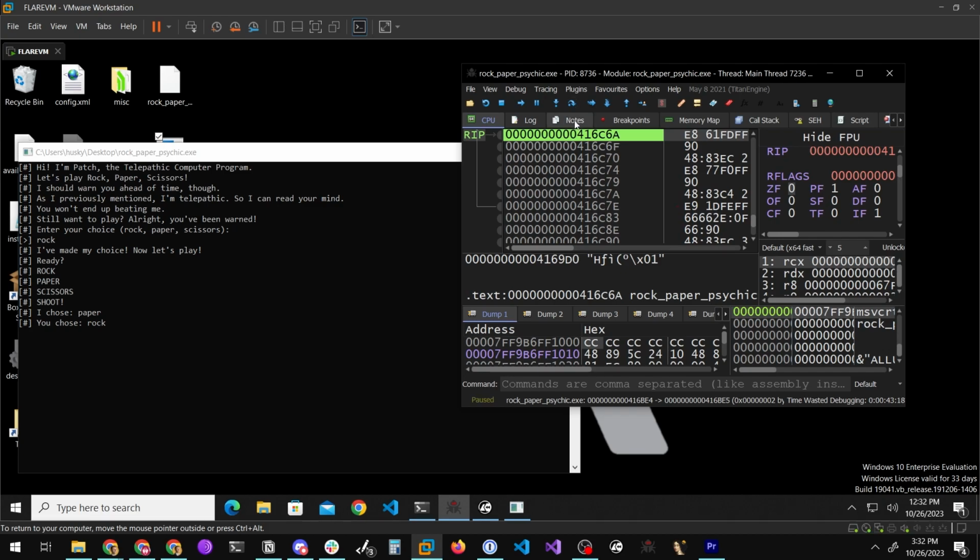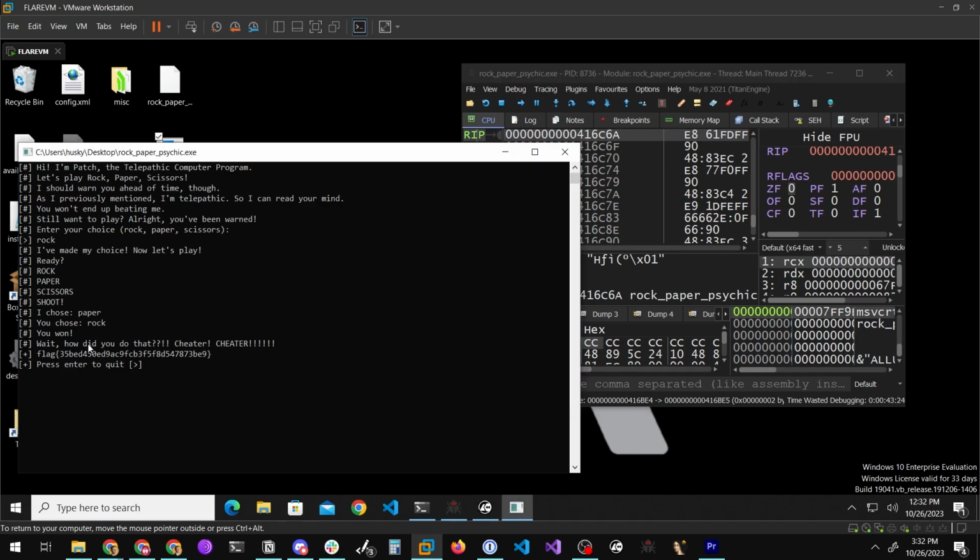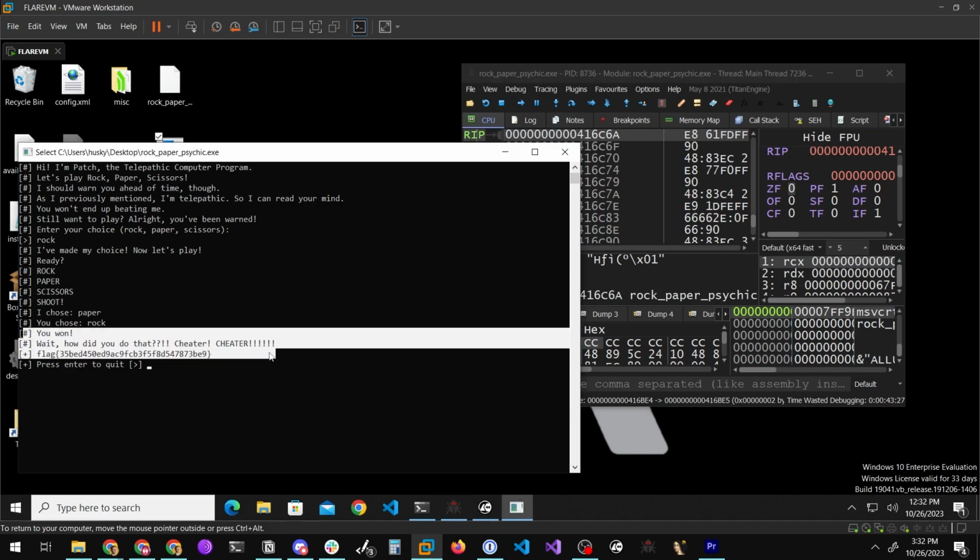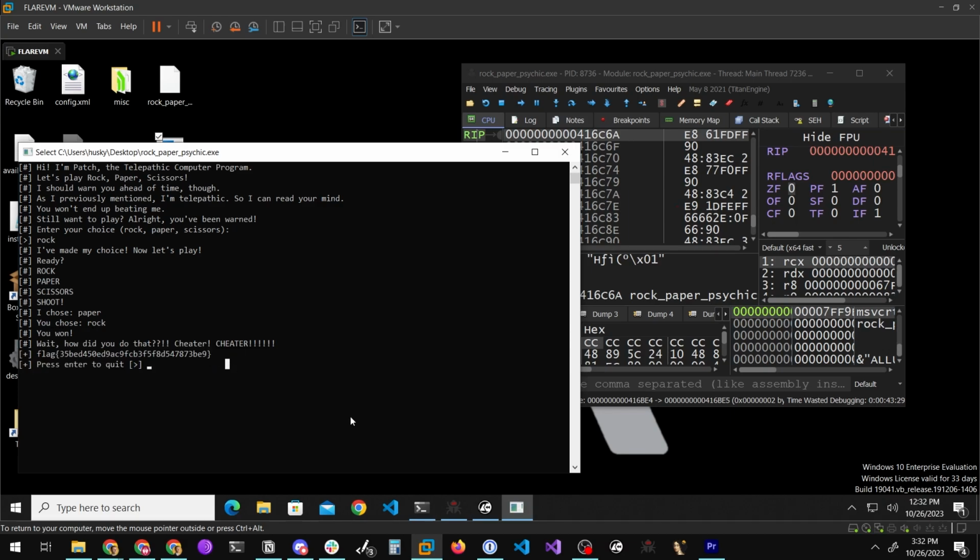And so we do the step over, and we can go ahead and step over until we get this output. And it says, you won. Wait, how did you do that? Cheater, cheater. And then the flag is printed out right there.